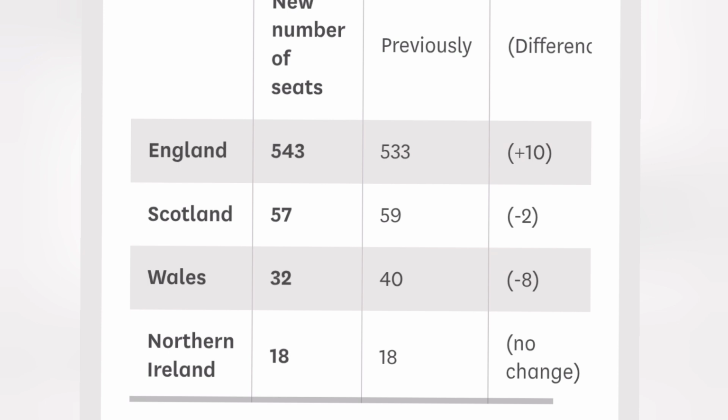Here's another problem. Let's look at how many members of Parliament, in other words, in this important supreme United Kingdom House of Commons Parliament in England, have the number of people that represent Scotland, has it gone up or down? It's gone down. It used to be 59, now it's 57. Let's see if either Wales or Northern Ireland, Wales went down by 8 seats. There was no change for Northern Ireland, and England increased by 10 members of Parliament.